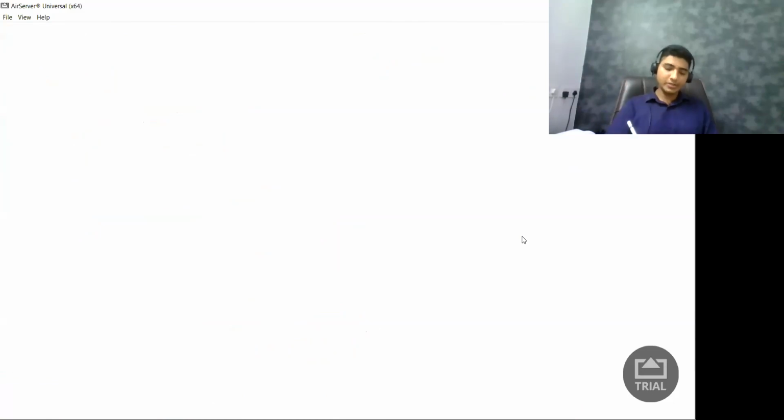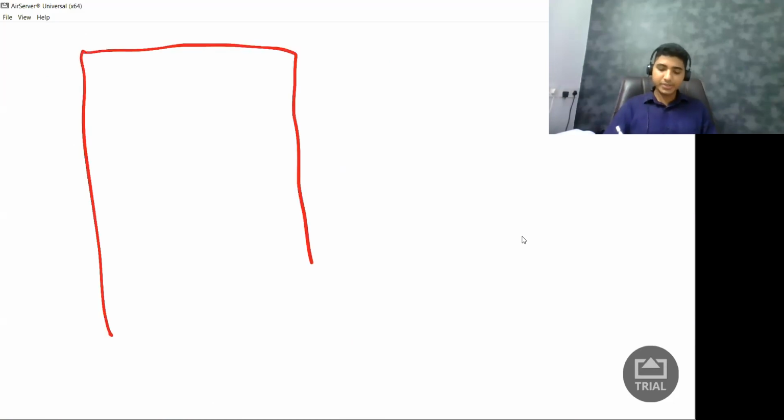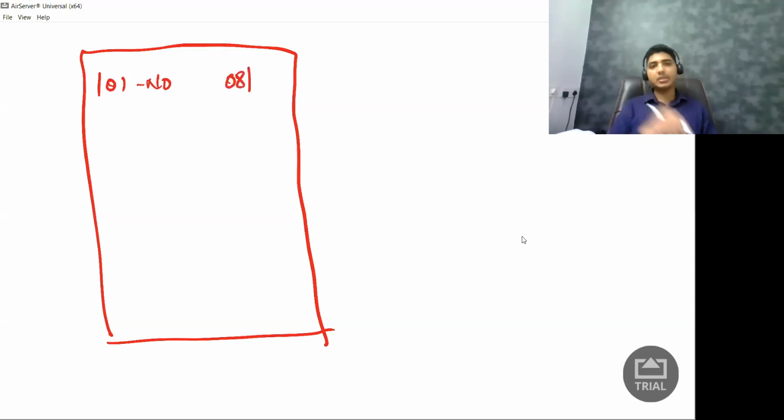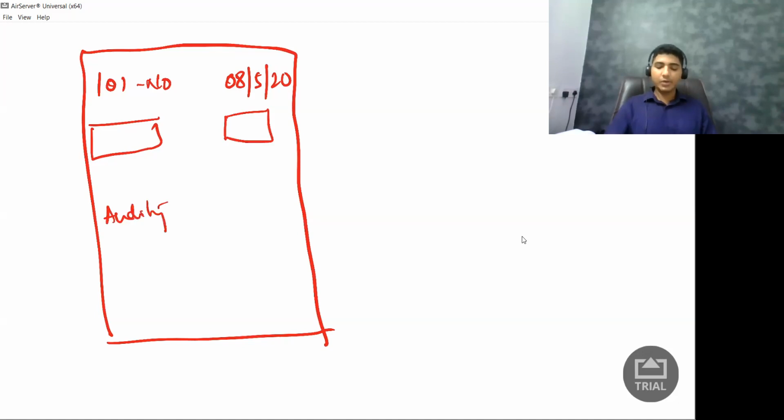this is how my invoice looks. Let us say I'm a chartered accountant and I am doing some service to my client. Let us say I did audit service. So here I'll write invoice number 101. This is the invoice number, and date. The date is 8th of May 2020, that is today's date. I'm writing the customer name and my address here. Then I'm writing the description of service. I'll say auditing. And what is the value?